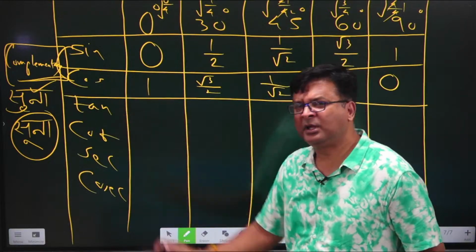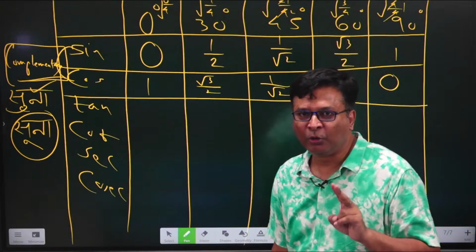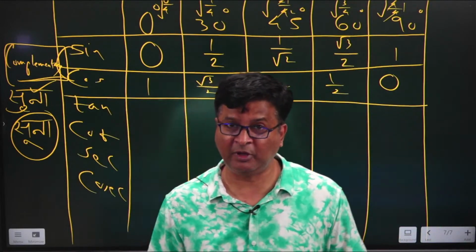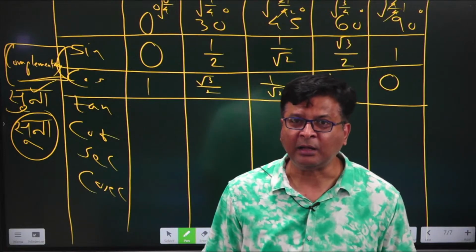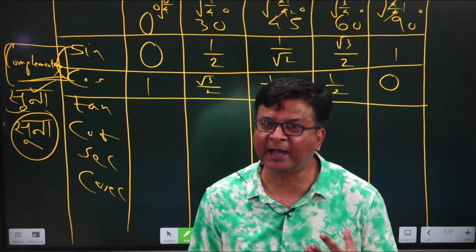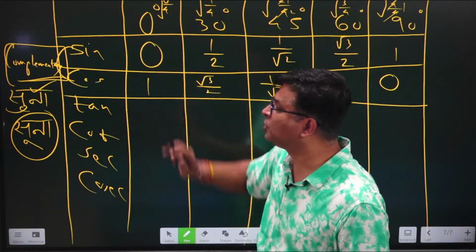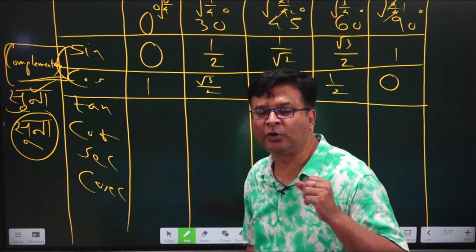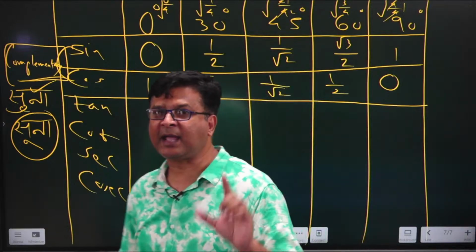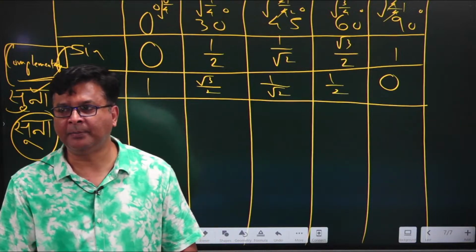So let me tell you the reason why, what is complementary. Two angles whose sum gives you 90 degree are known as complementary angles, and we usually say that sine and cosine are complementary to each other. Now what is the exact meaning of that? Exact meaning of that is, when you say sine 0 degree, its complement will be that angle which makes 0 degree equal to 90 degree.